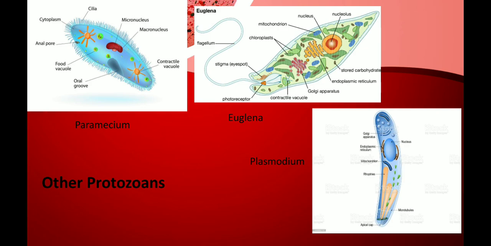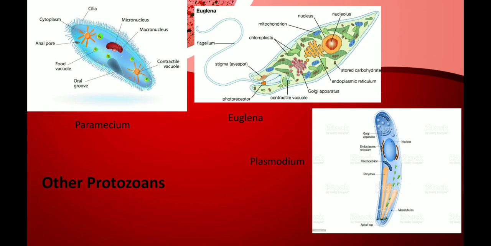water bodies, somehow enters into the mosquito. So this Plasmodium enters into mosquitoes and survives inside the mosquito. When this infected female Anopheles mosquito bites a human, the Plasmodium enters into the human blood, and that is how the malarial infection is caused.